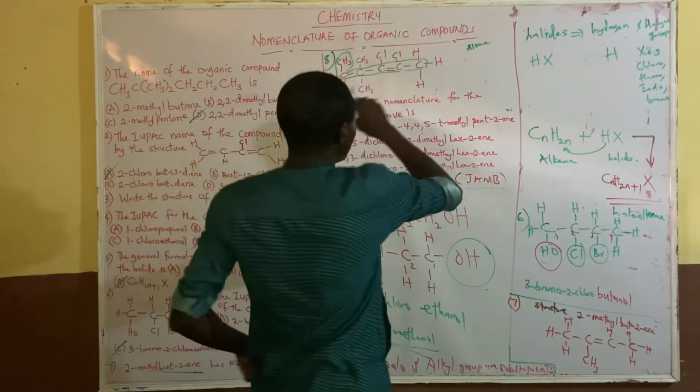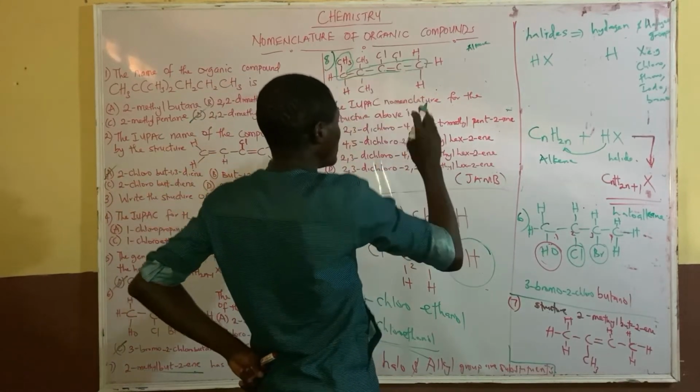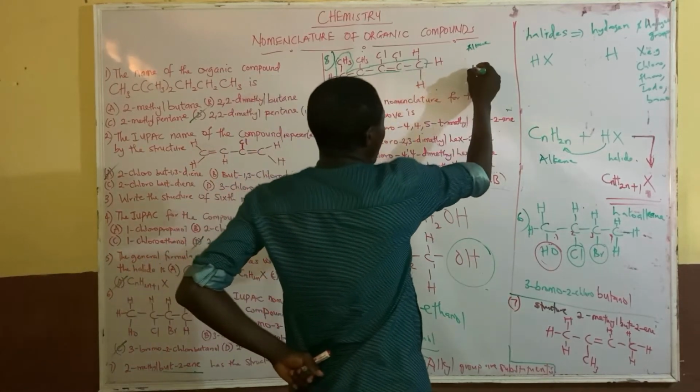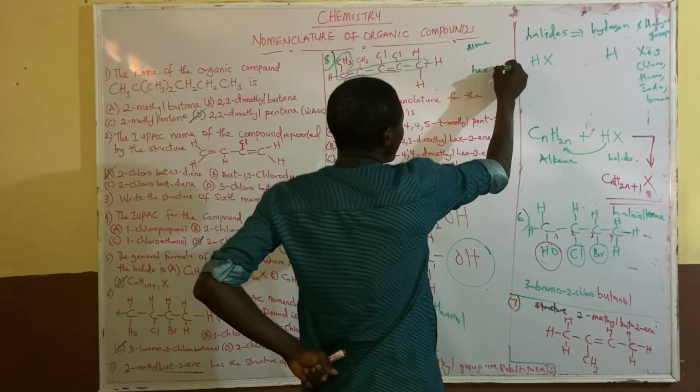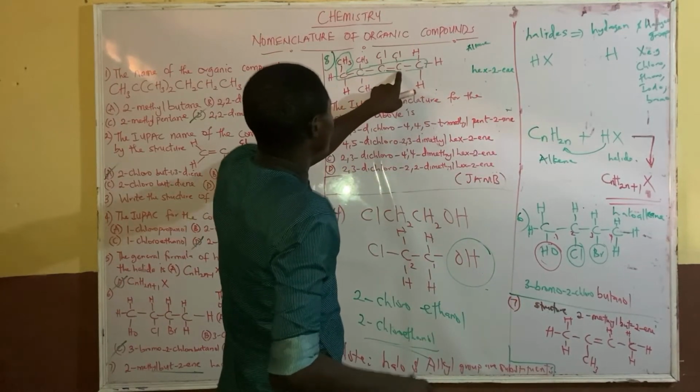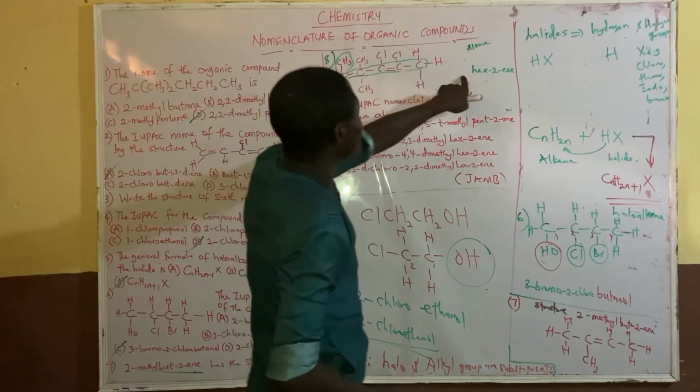So this one is what? Hex, because it's number 6. And the position of the double bond is 1, 2. We are going to have hex-2-ene. The position of that one is 2. So hex-2-ene.